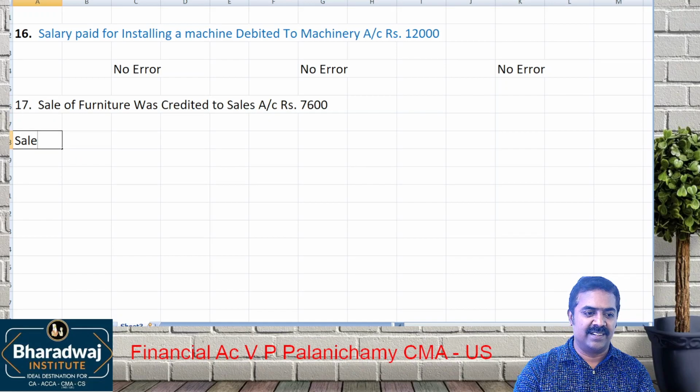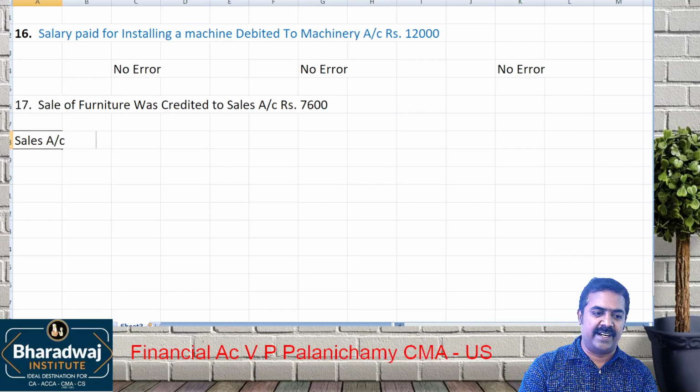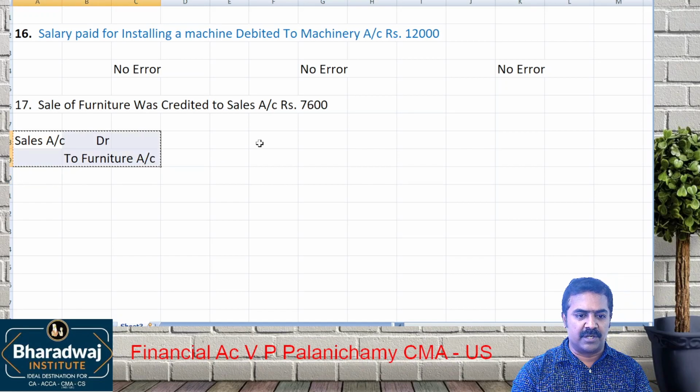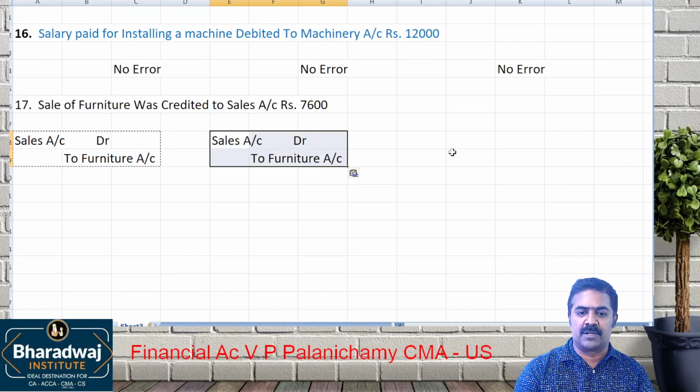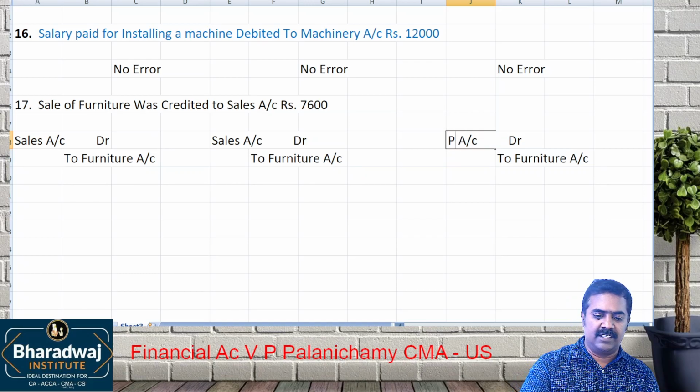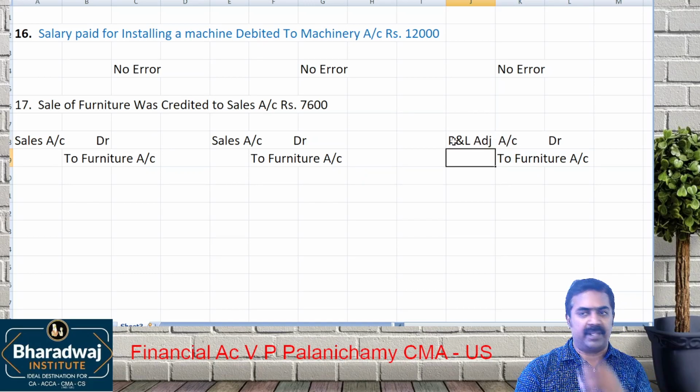How to rectify? Sales account debit to which account? Furniture account. After trial balance also the same entry will come. After final accounts, in the place of sales, which account will we use? P&L adjustment account.